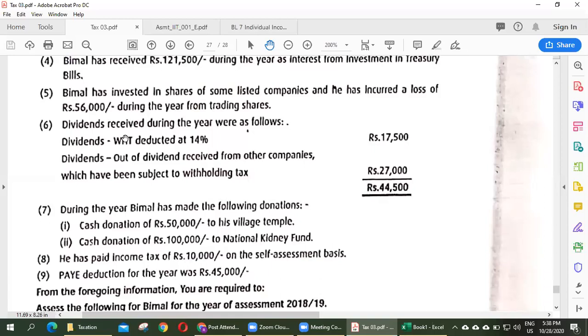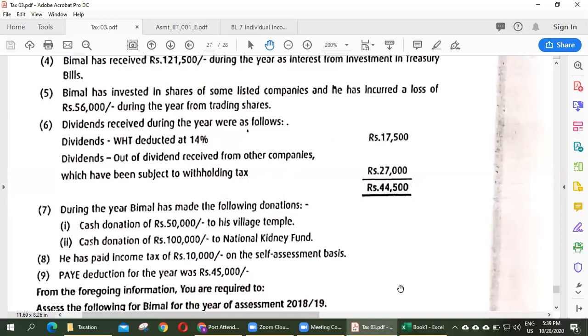And dividends received during the year were as follows. Dividend with withholding tax at 14%. Do we have to include the 17,500 dividend income in the calculation or not? No need to include. What is the reason? Yes, MS12 exactly said. Withholding tax is already deducted. So therefore, no need to include.